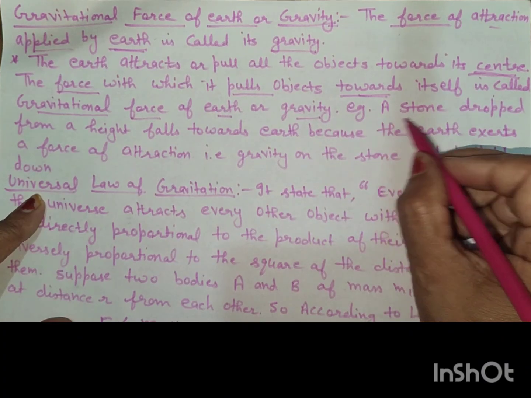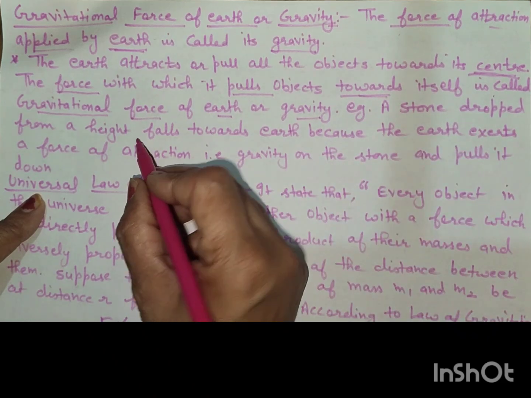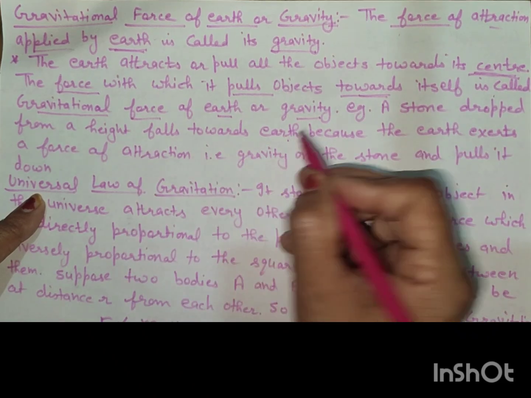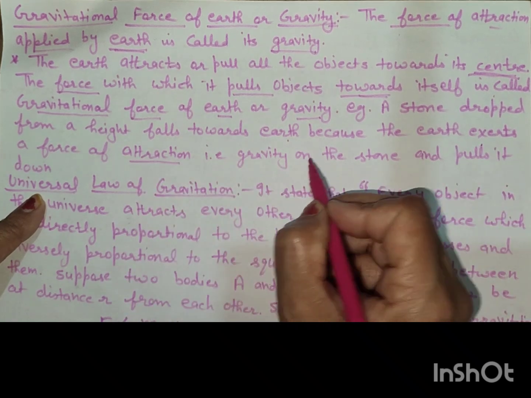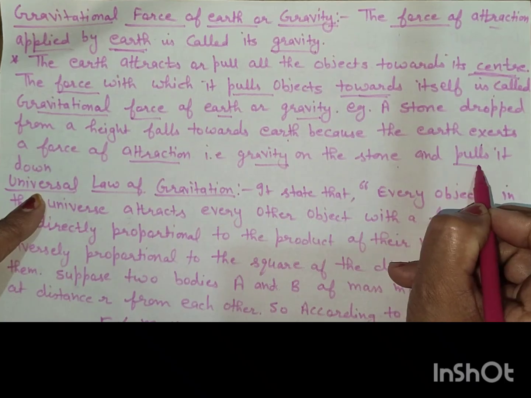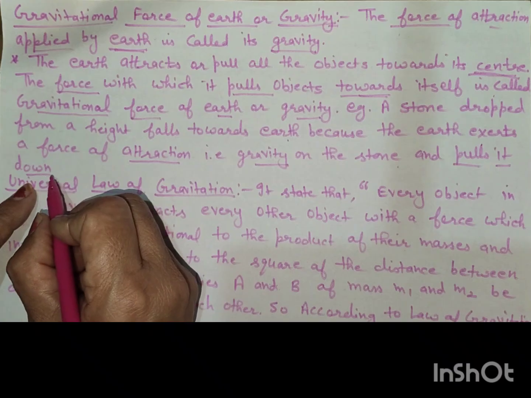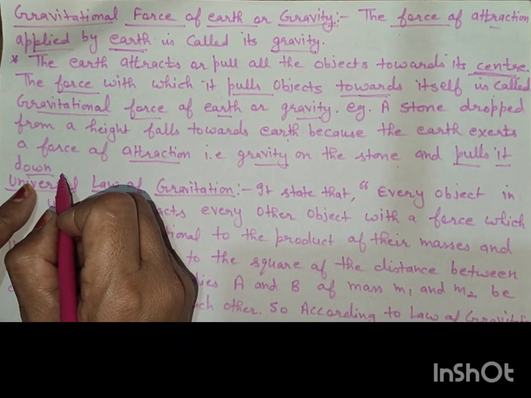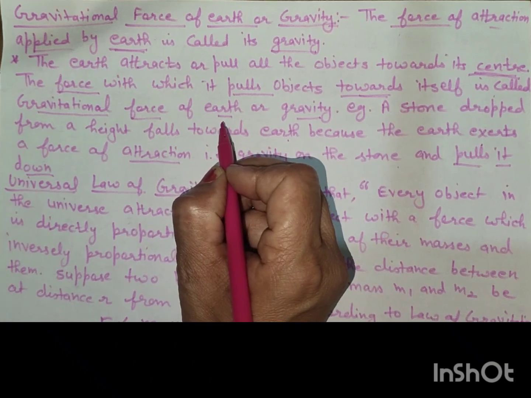We can take the example of a stone. If a stone is dropped from a height, it falls towards the earth, because the earth exerts a force of attraction, that is gravity, on the stone and pulls it down. It will always fall down towards the earth due to the gravity or gravitational force of attraction.